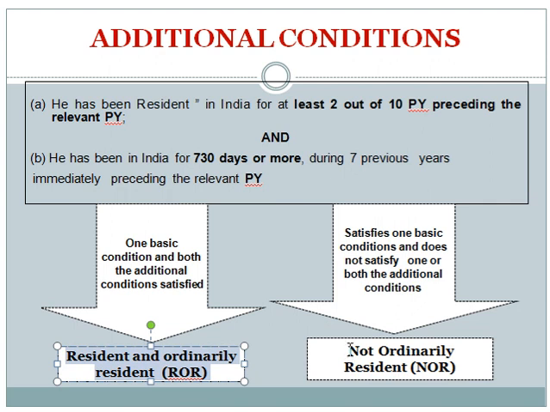If an individual satisfies any one of the basic conditions but does not satisfy one or both of the additional conditions, he is a not ordinarily resident for the previous year. അതായത് ഒന്നോ രണ്ടോ അഡീഷണൽ കണ്ടീഷൻ ഫുൾഫിൽ ചെയ്തില്ലെങ്കിലും അയാളുടെ സ്റ്റാറ്റസ് നോട്ട് ഓർഡിനറിലി റെസിഡന്റ് ആണ്.